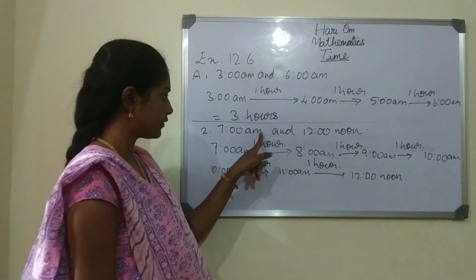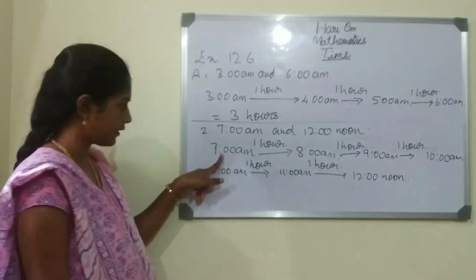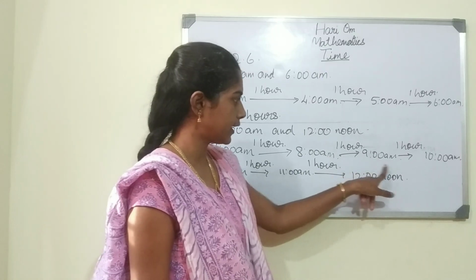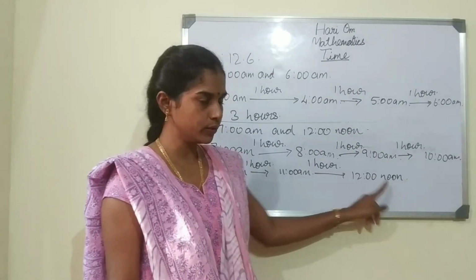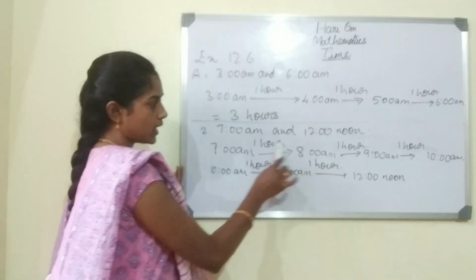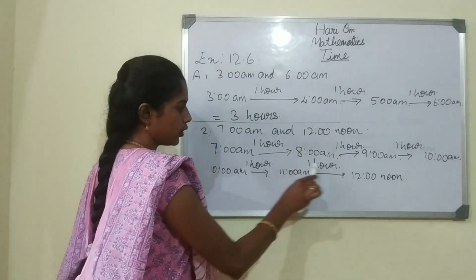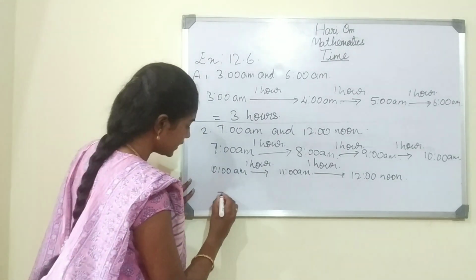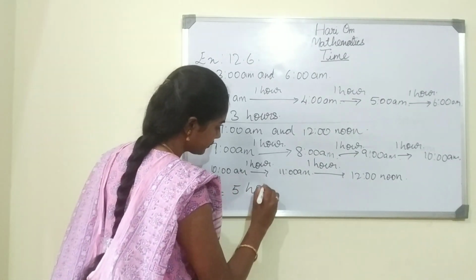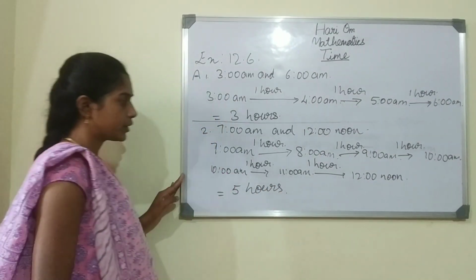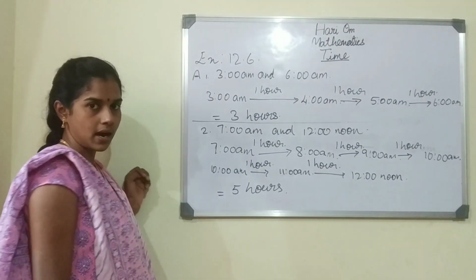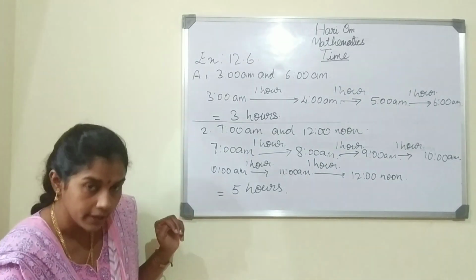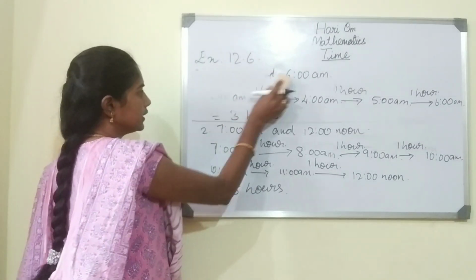Okay children, so we have written from 7 to 12, 7 to 8, 8 to 9, 9 to 10, 10 to 11, 11 to 12 noon. So how many hours are there? 1, 2, 3, 4, 5. Okay children, it is 5 hours. So the duration between 7 a.m. and 12 noon is 5 hours. Okay children, understood? Now let us go for the third one.